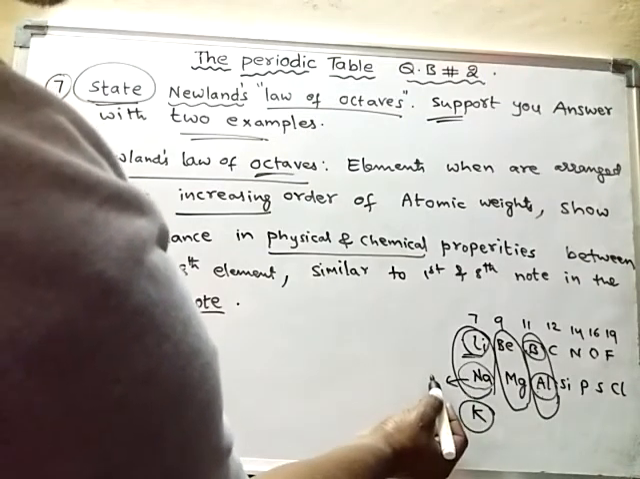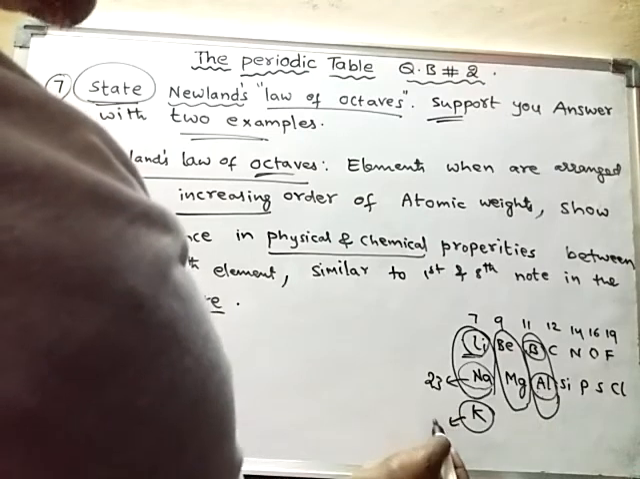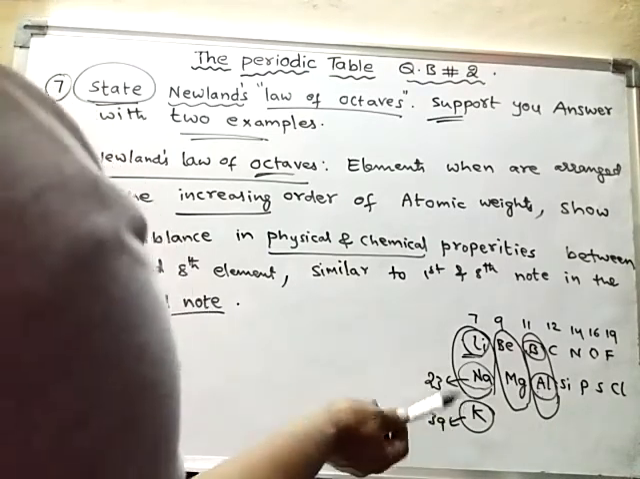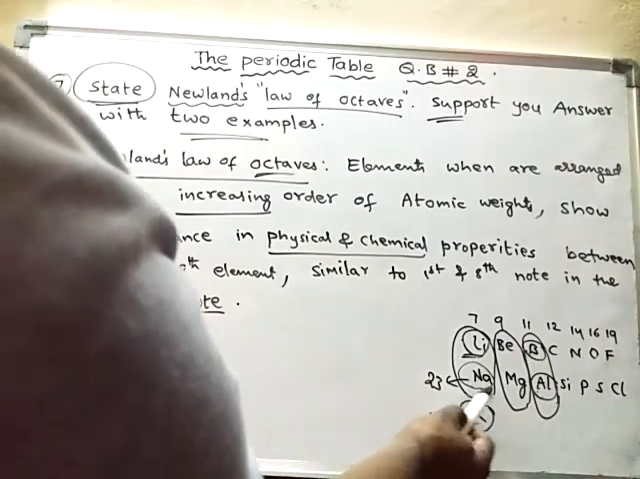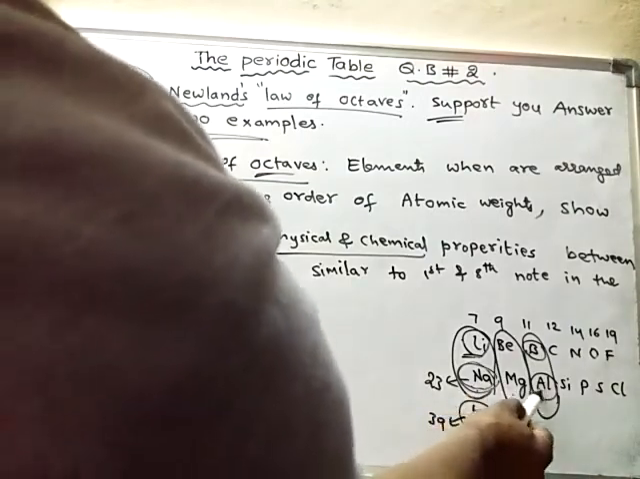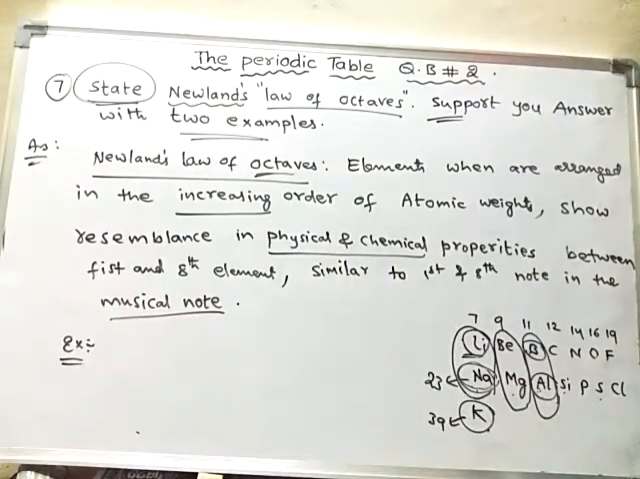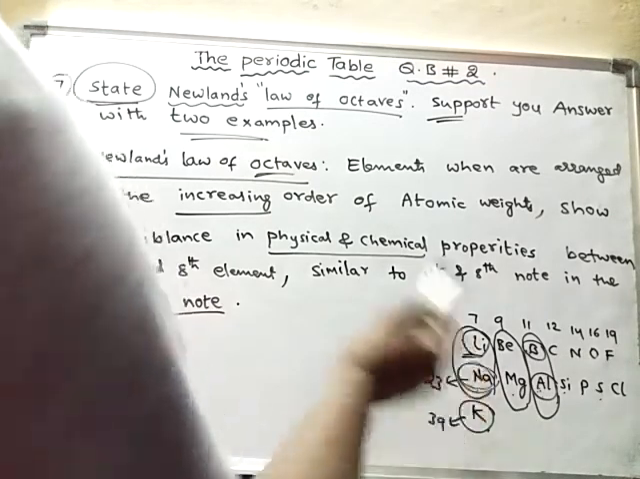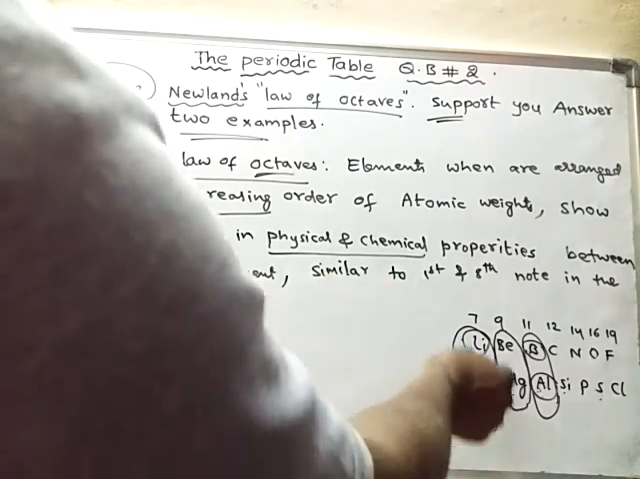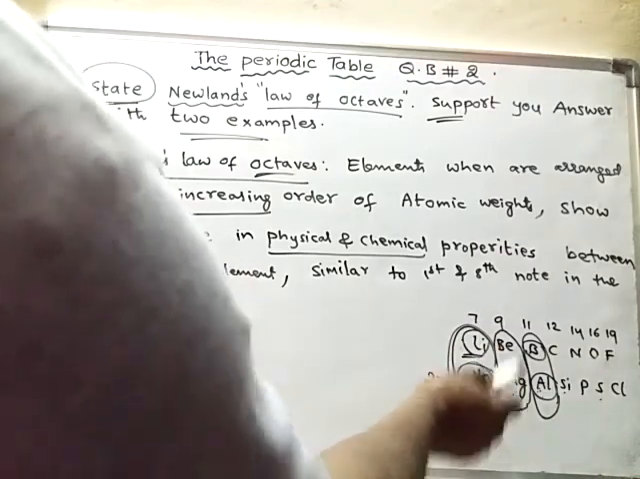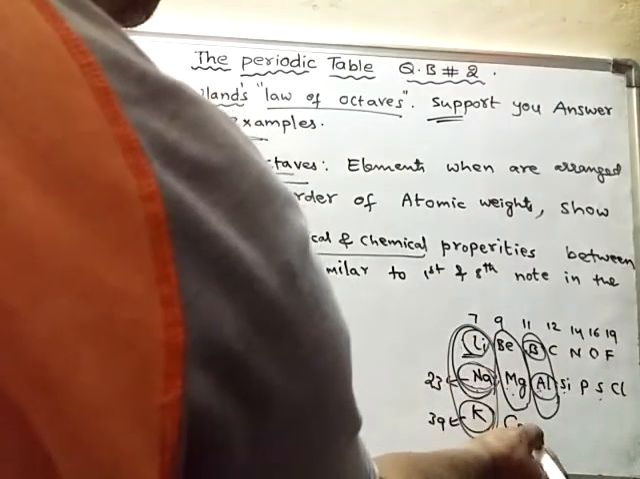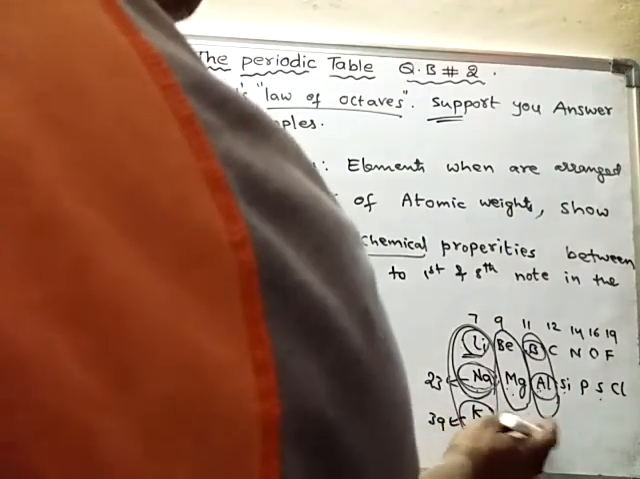Sodium's atomic mass is 23, potassium's atomic mass is 39. If you start from sodium, 1, 2, 3, 4, 5, 6, 7, the eighth element is potassium. Thus lithium, sodium, potassium are similar in their properties. In the same way, beryllium, magnesium, calcium are similar in their properties.